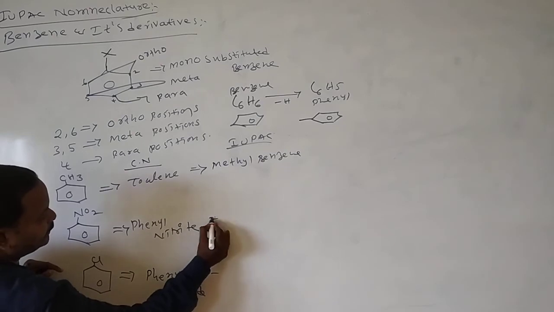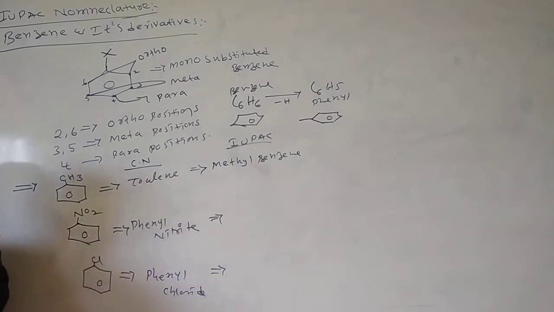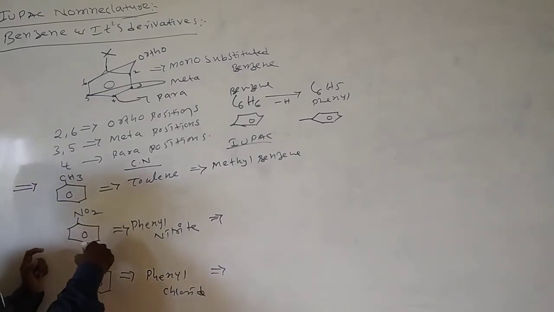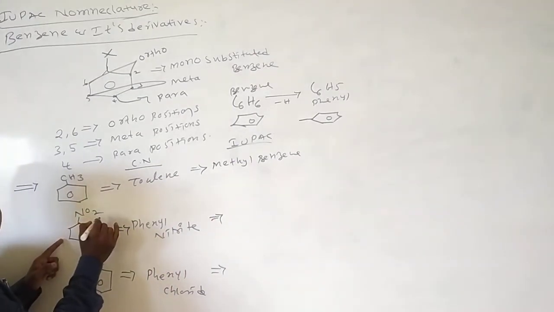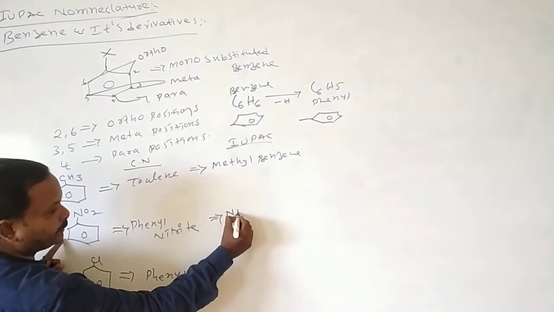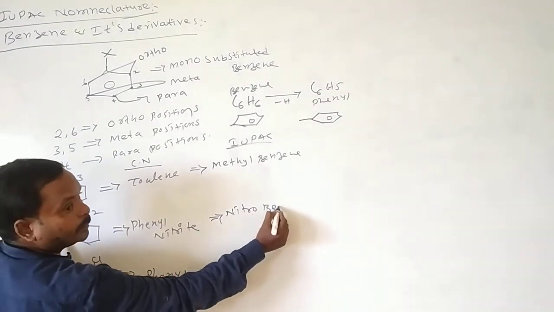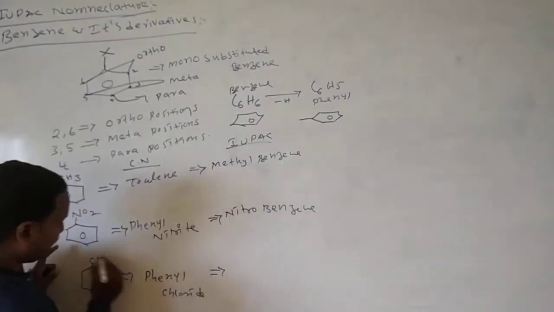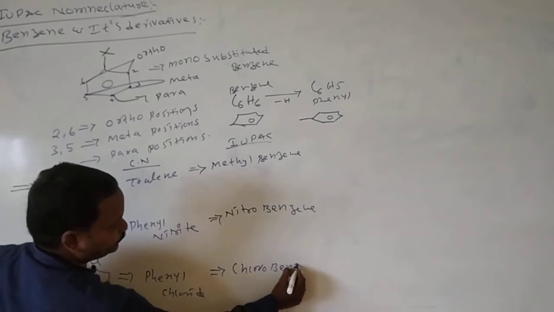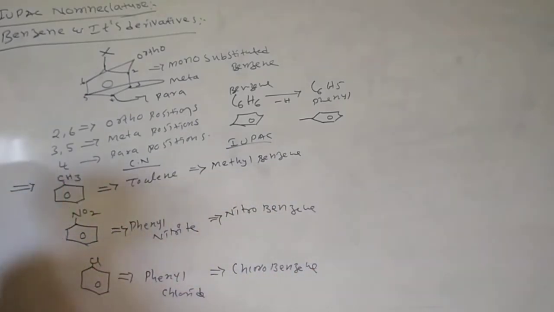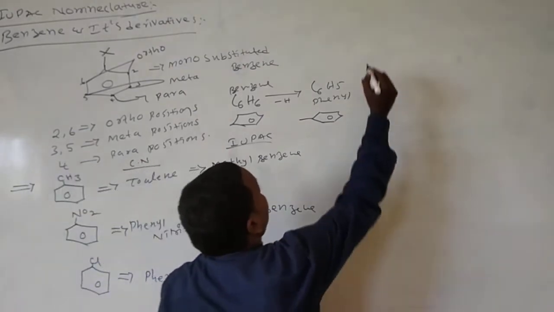These are the common names. In IUPAC, all these are substituents, with no functional group. The NO2 group is the nitro group, so nitrobenzene. Here, chlorobenzene. Nitrobenzene and chlorobenzene. In continuation, we will see some more.